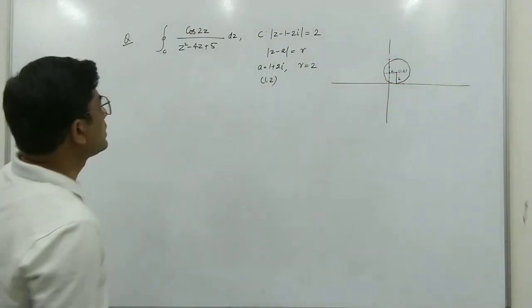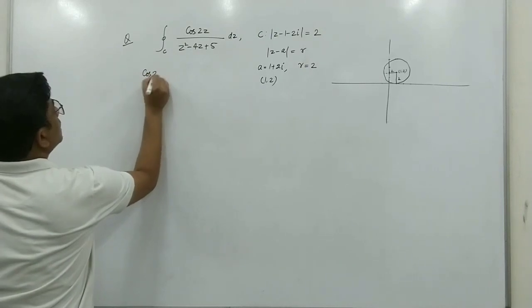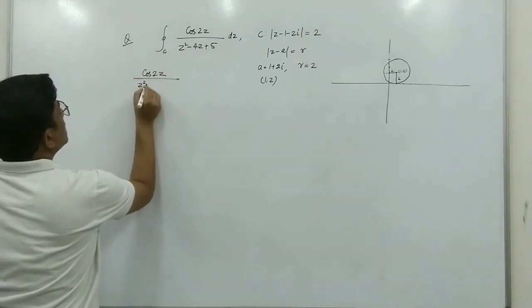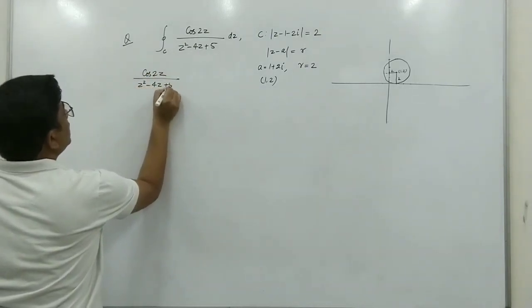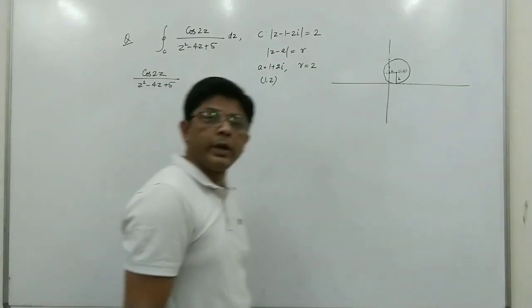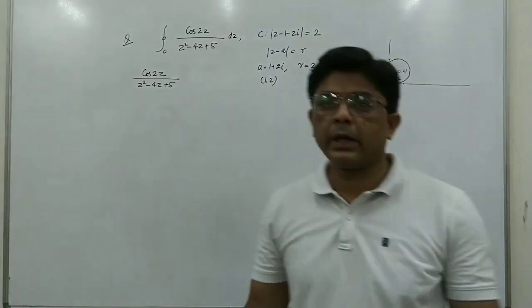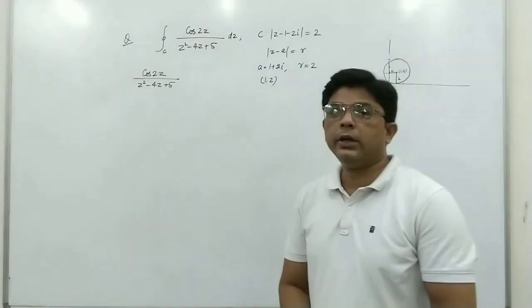Now the given function is cos 2z upon z square minus 4z plus 5. Again the numerator is a trigonometric function cos 2z. This will be analytic everywhere. We have to see the denominator.